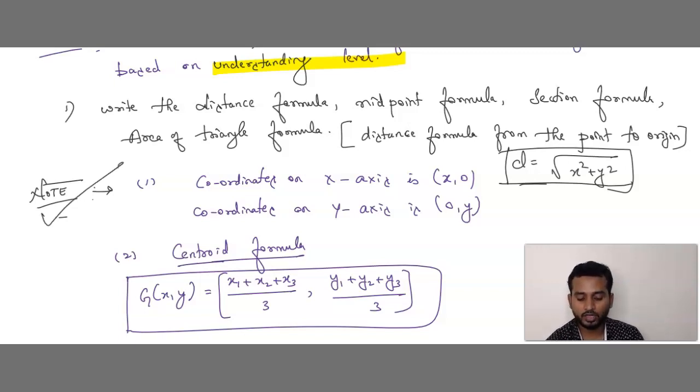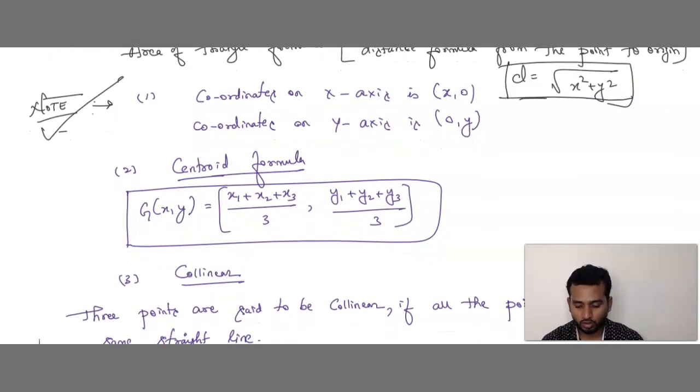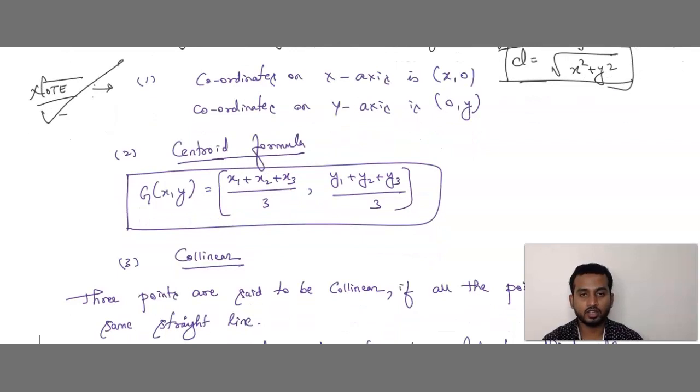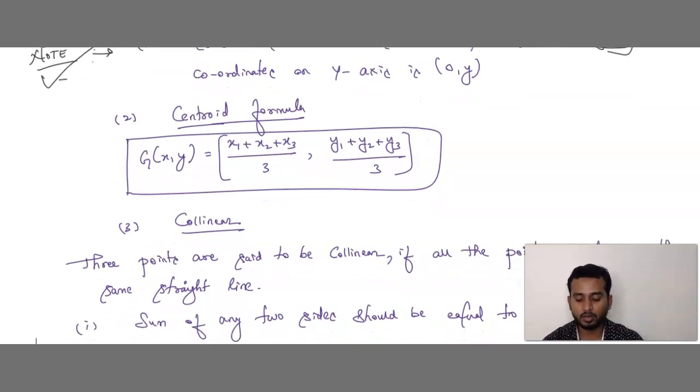And next, one important note. Remember, coordinates on the x-axis will always be x comma 0, and coordinates on the y-axis will be 0 comma y. And next we have the centroid formula. It's not mentioned, but in case they ask to write the centroid formula, just use this formula: G of x comma y equals x1 plus x2 plus x3 by 3 comma y1 plus y2 plus y3 by 3. The values x1, x2, x3 and y1, y2, y3 will be given. Just substitute here and find the value of G of x comma y.